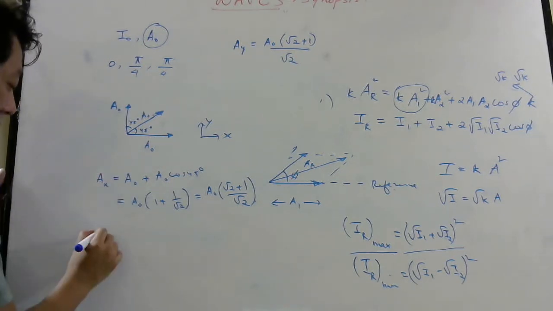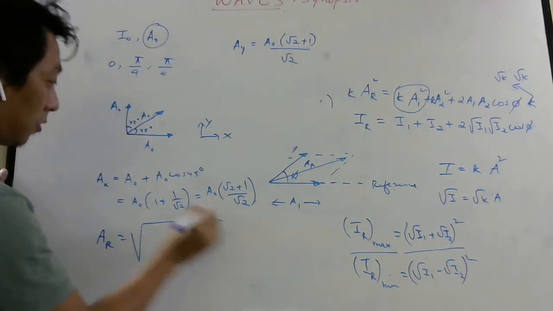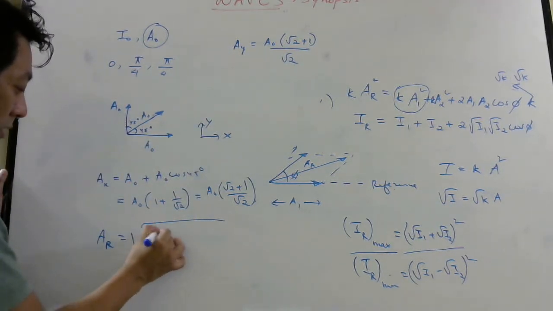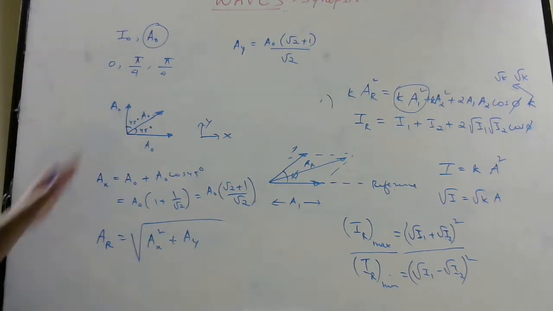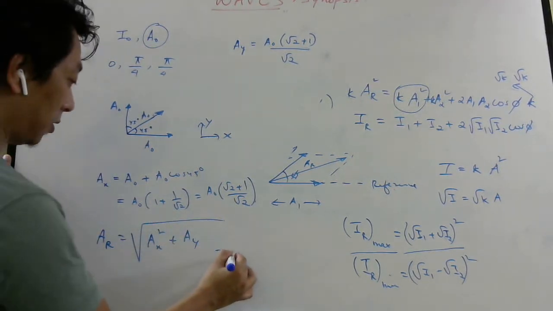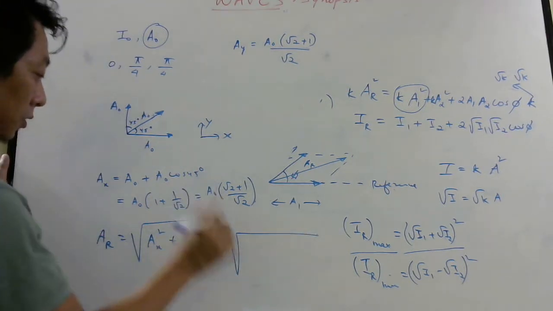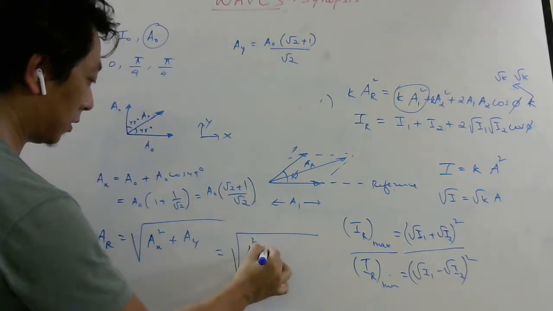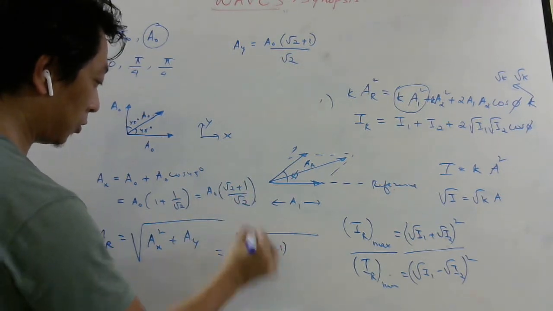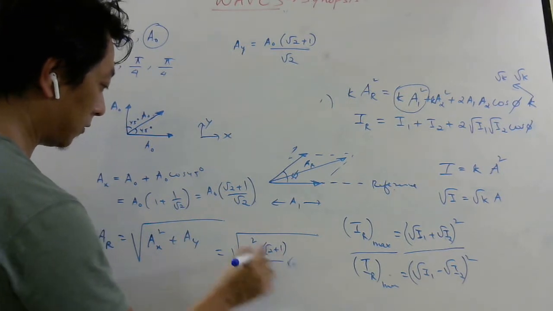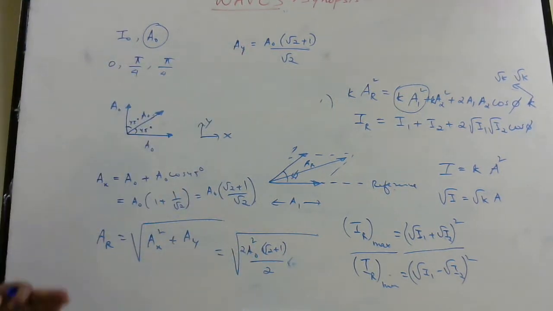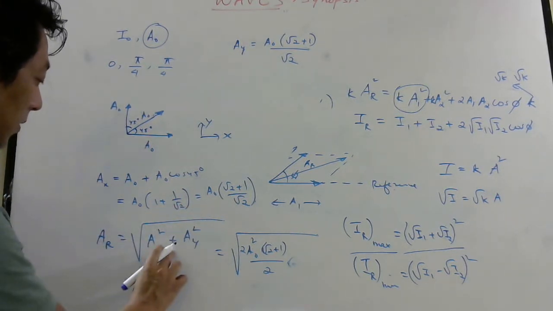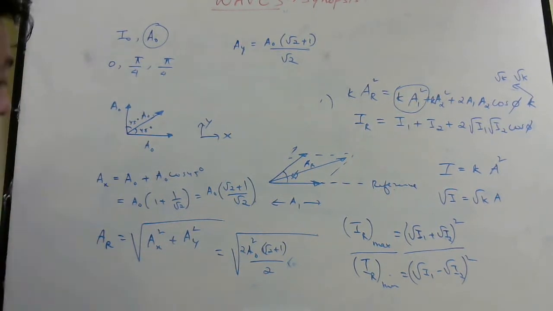So the total amplitude AR will be the root of, when you know the x component and y component, what do you do? You add the squares of the components and then take the square root. See, all this you have to learn in vectors. That will be equal to root of the square of this one, so it will become A naught squared, right? Root 2 plus 1, root 2 squared will be 2, plus twice of this because it's the same thing. Right? So I square this, then I multiply by 2 because I am adding Ax squared plus Ay squared, which is basically the same.